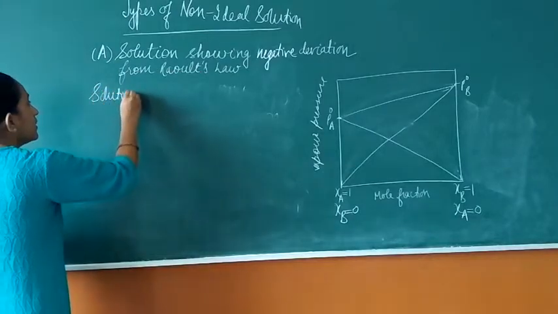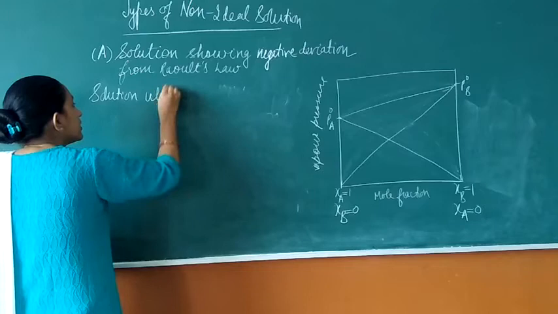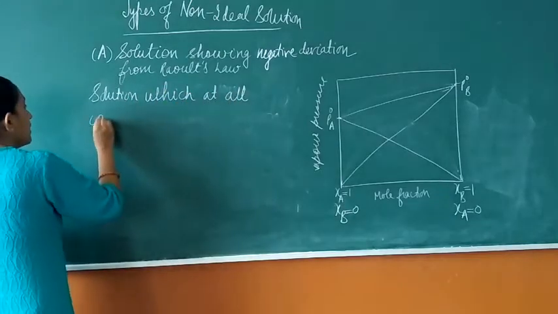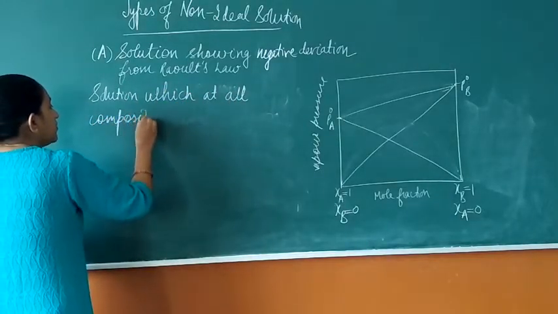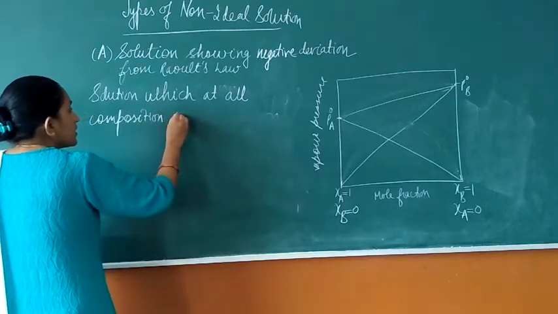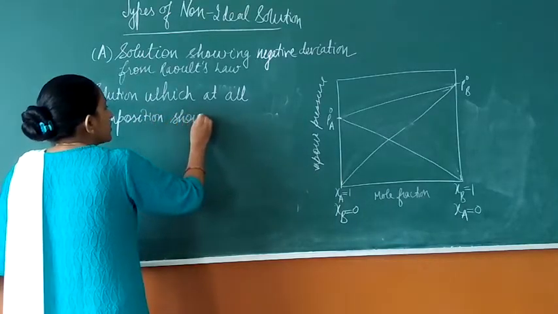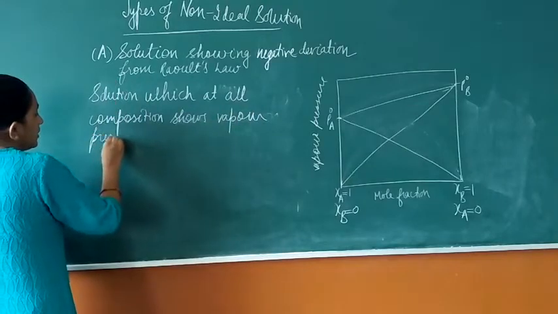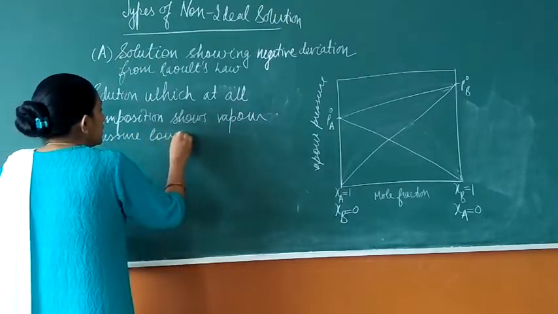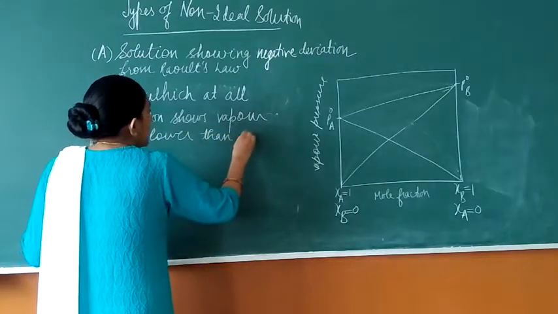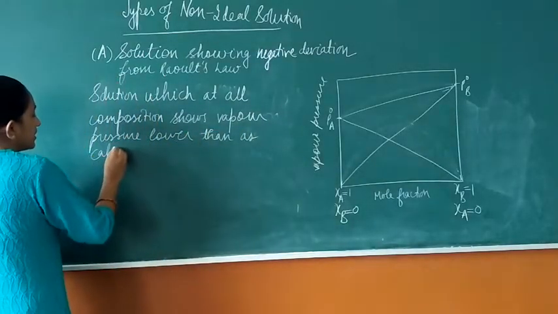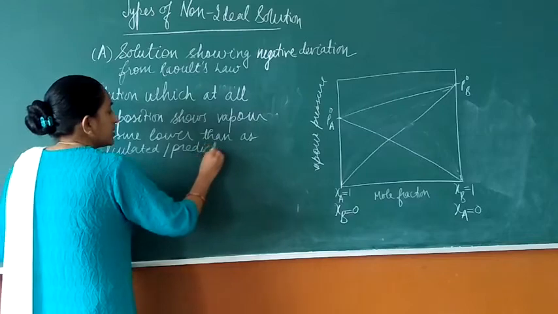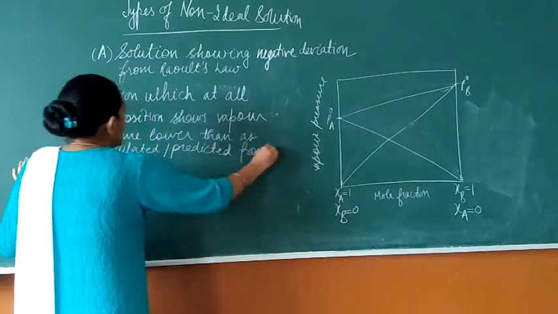Solution which at all compositions shows or has the vapor pressure lower than as calculated or predicted from Raoult's law.